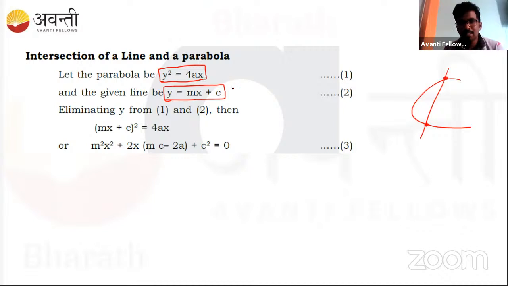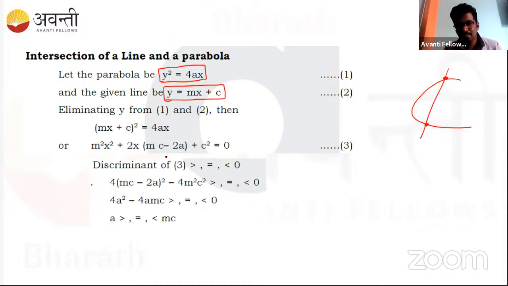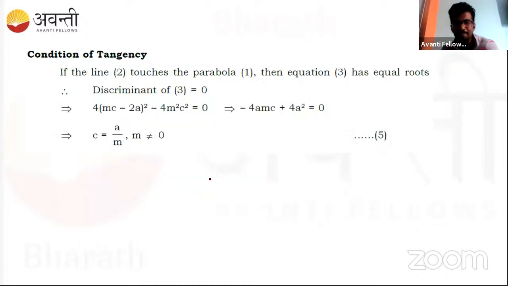If it intersects, substitute that line in the given parabola, and you'll get a quadratic equation either in terms of x or in terms of y. We have to solve this quadratic equation, using a discriminant method or any other method, and you'll get your answer.